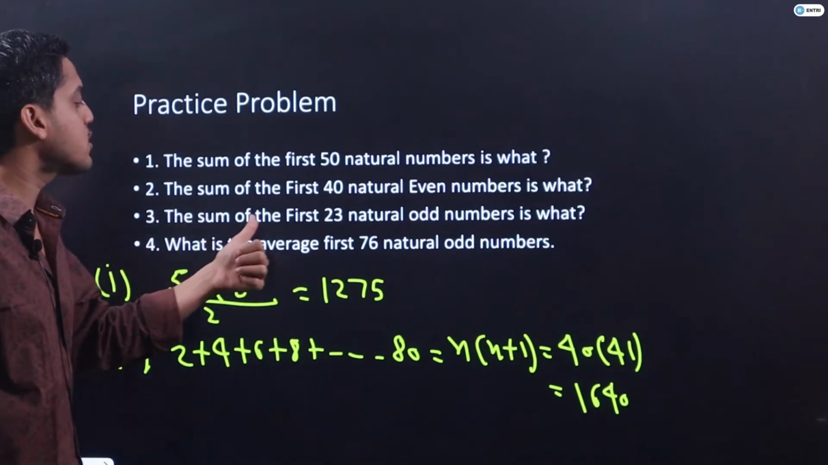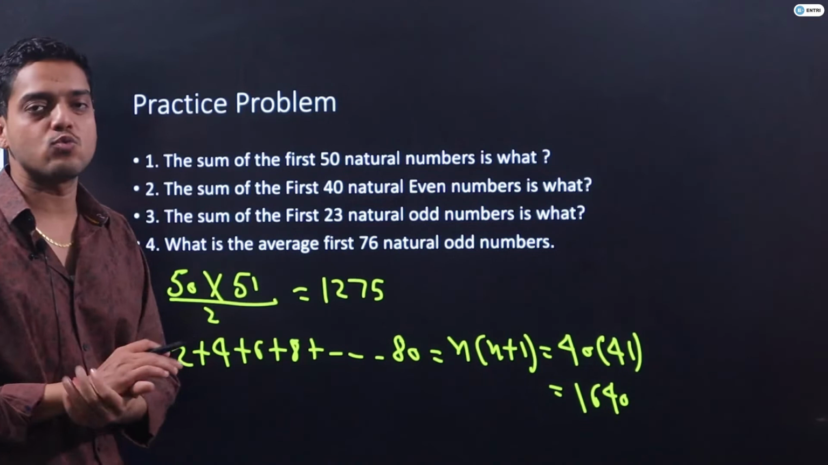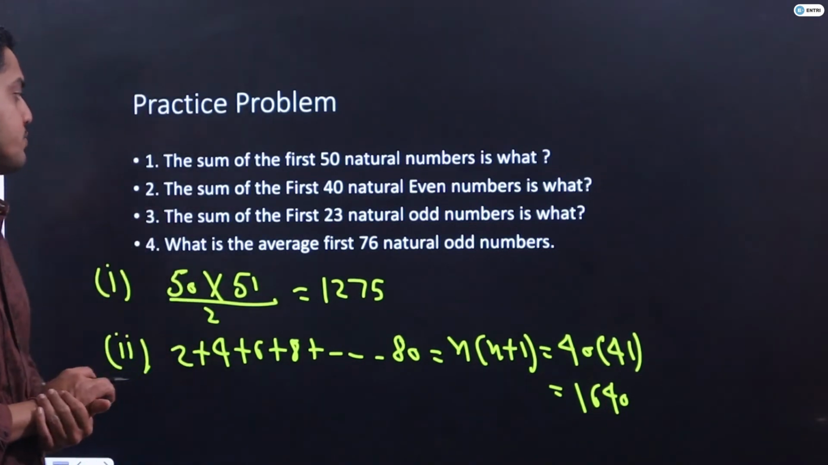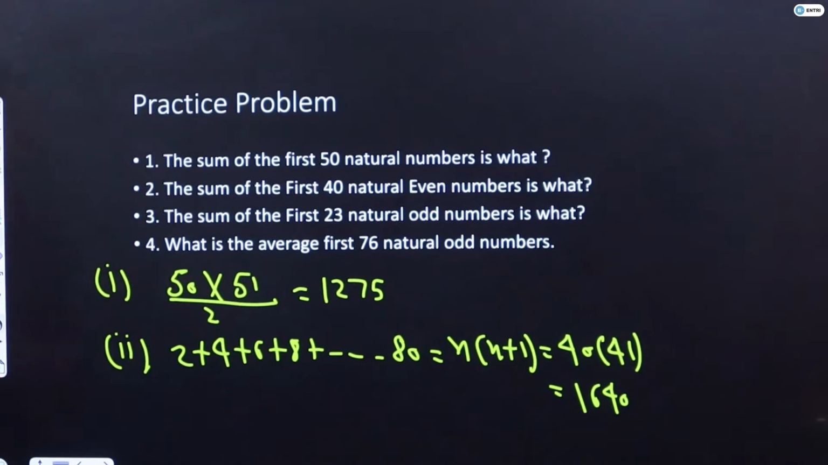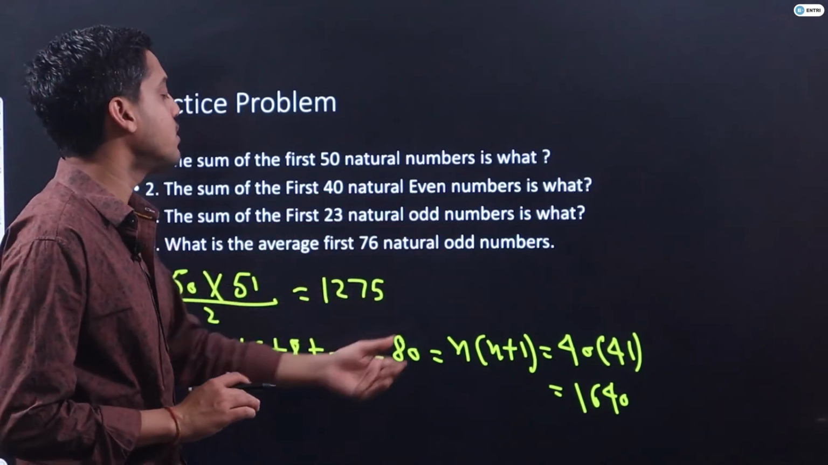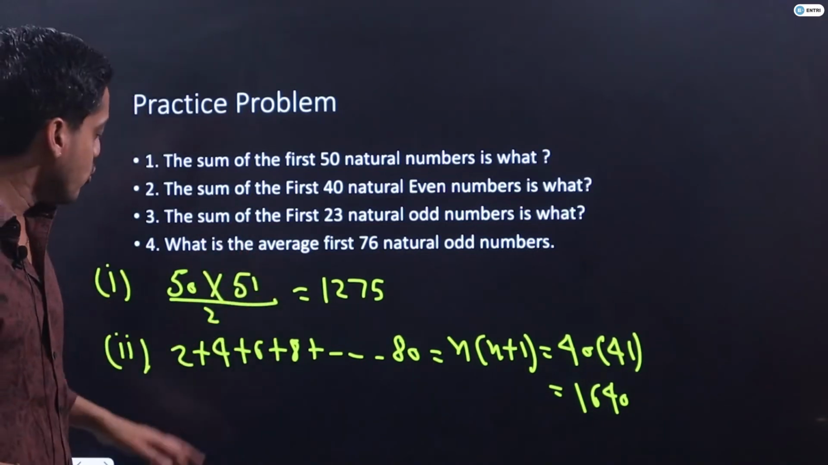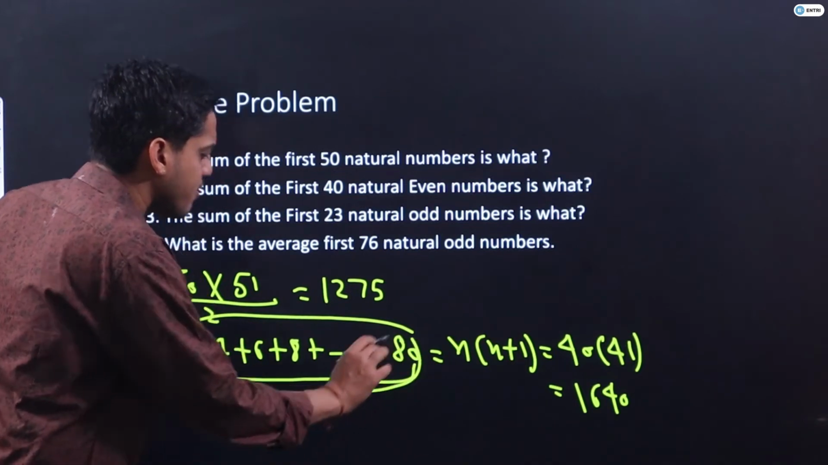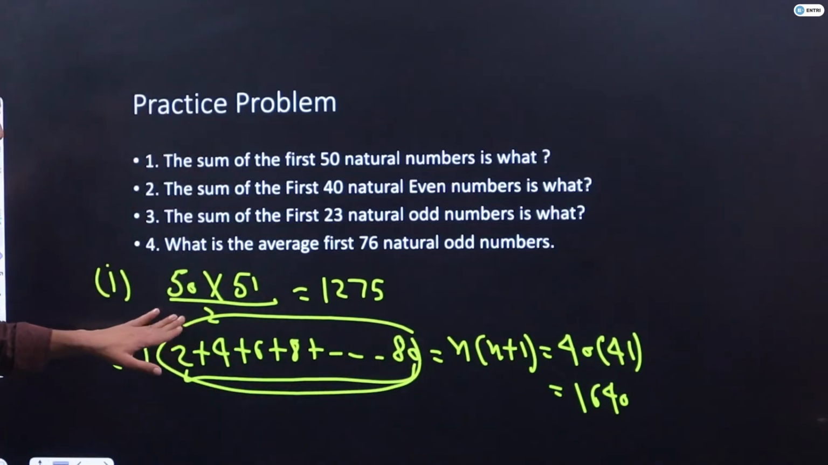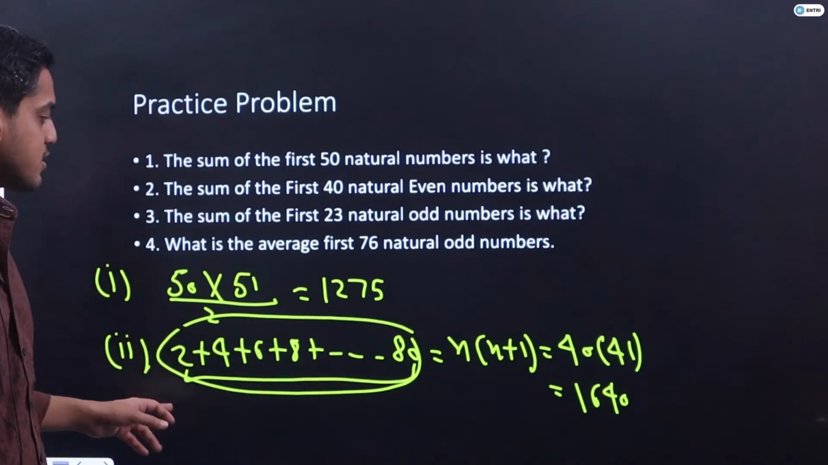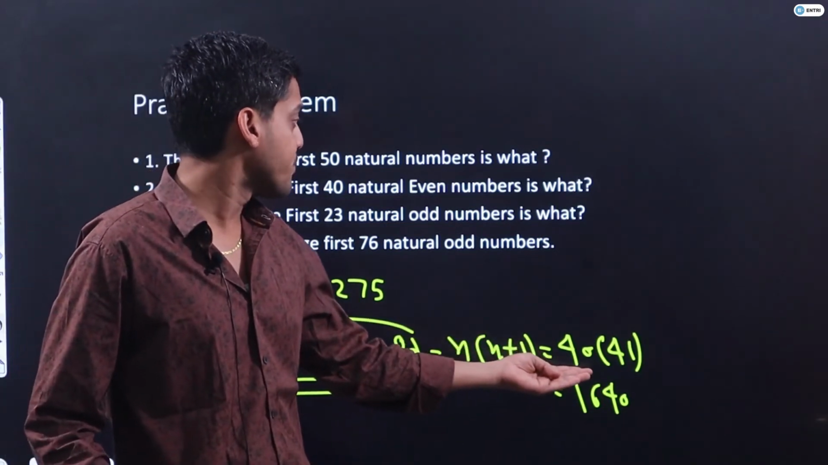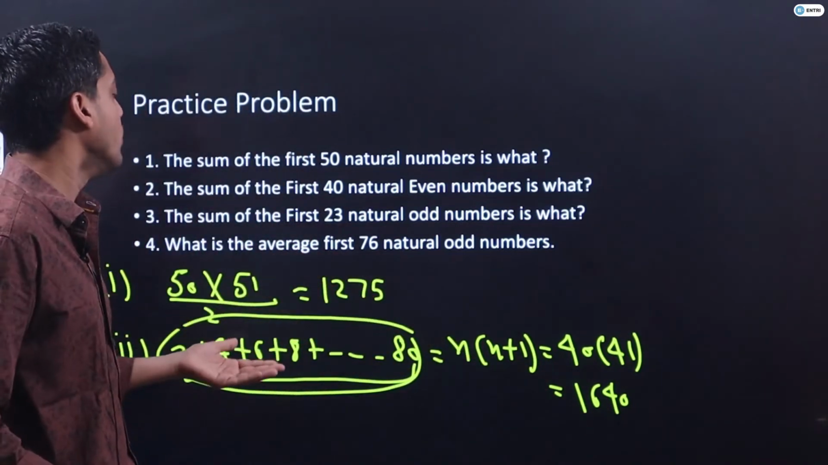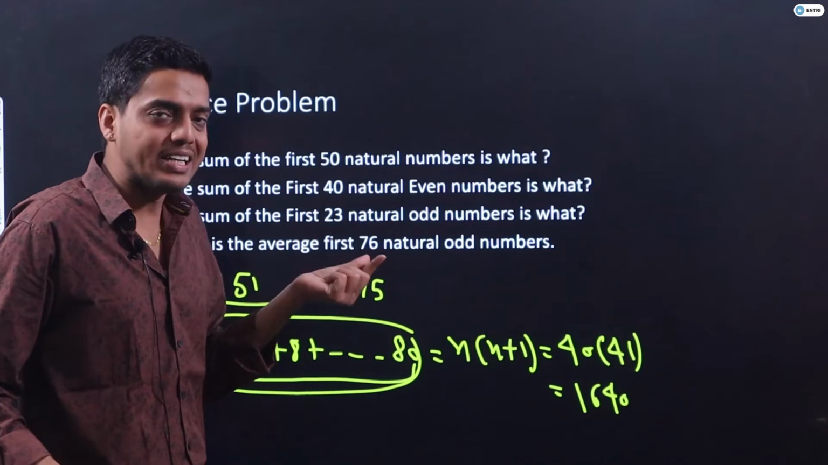The sum of first 23 natural odd numbers is what? Then you will say guys, you don't need to write all this. I am writing this, why guys? Because I want to explain basic things you must know. That's why I am adding this whole thing here. You can start your solution from here only. 40 into 41 upon 2 is equal to 1640, because the value of n is already given in the question.